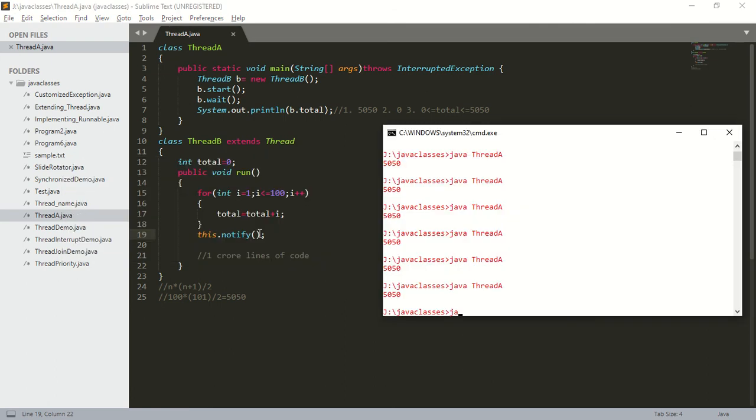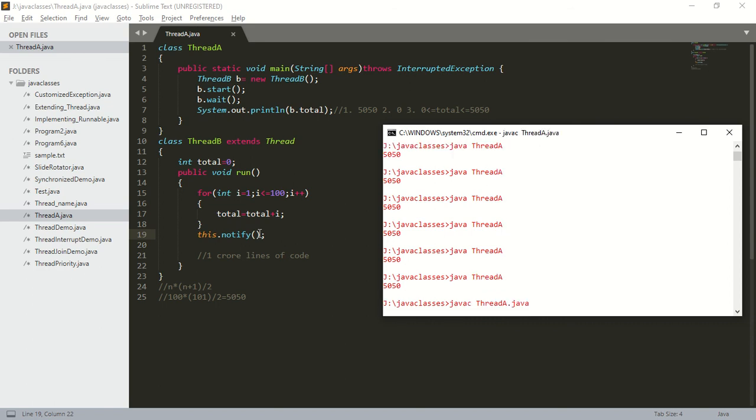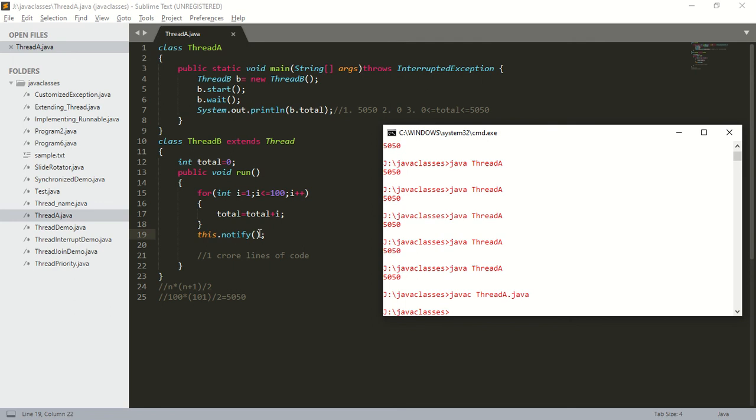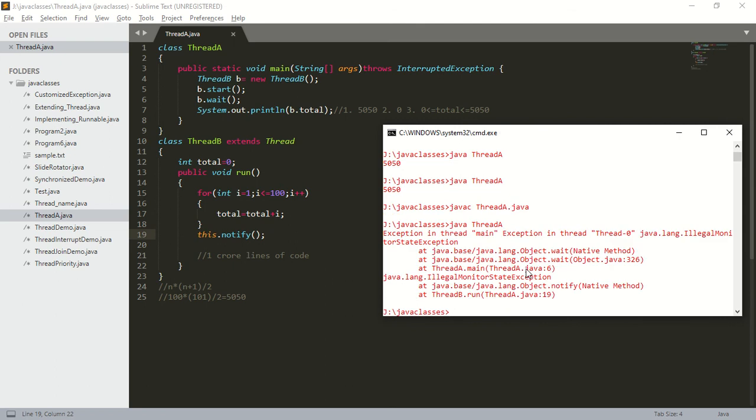So I compile this code, javac ThreadA.java. You can observe that when I compile this code, I will not get any error. When I run this code, I will get a runtime exception. java ThreadA. How many exceptions will I get? Two exceptions. One for the wait method, another for the notify method.